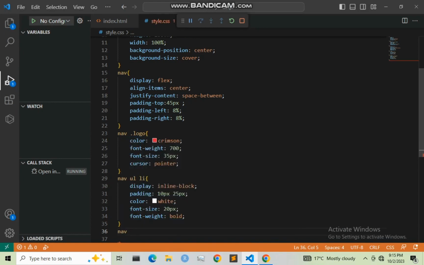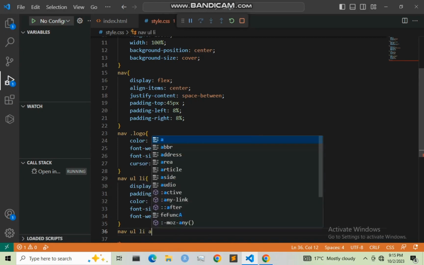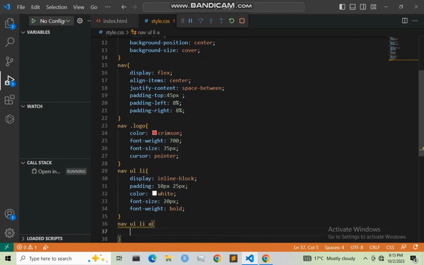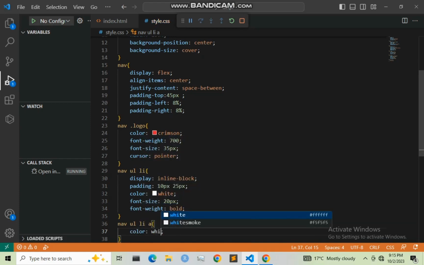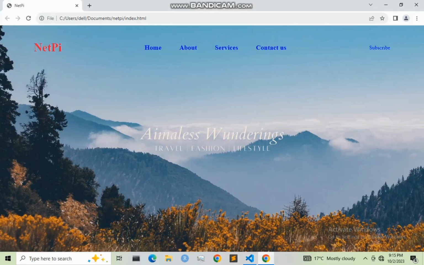So let us move now to the anchor tag. nav li, then the anchor tag, and right here I'm going to give it a color of white. Let me save it and refresh our web page. There we go, we have the white color.